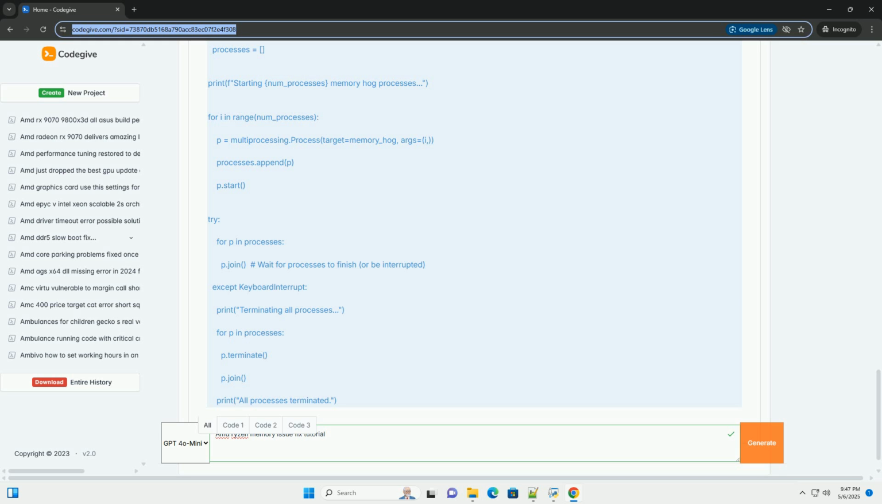Voltage: VDIMM, VDDCR_SOC, VDDP, VDDG CCD/IOD. Supplying the correct voltage is essential for memory stability. Incorrect voltage can cause errors or even damage hardware. VDIMM is the voltage supplied to the DRAM modules. VDDCR_SOC, or SOC voltage, is the voltage supplied to the system on a chip, which includes the IMC. VDDP and VDDG CCD/IOD are less commonly used voltages that may require adjustment for very high memory clocks.